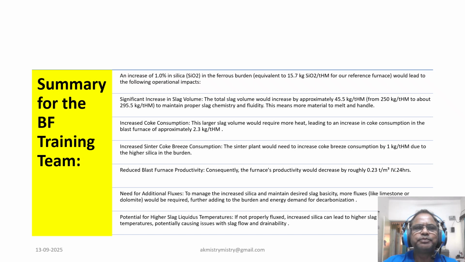Now coming to almost the last slide, which is about the summary. We can say that there is reduced blast furnace productivity. Consequently, the furnace productivity will decrease roughly by 0.23 ton per meter cube inner volume 24 hours, and there is need for additional fluxes to manage